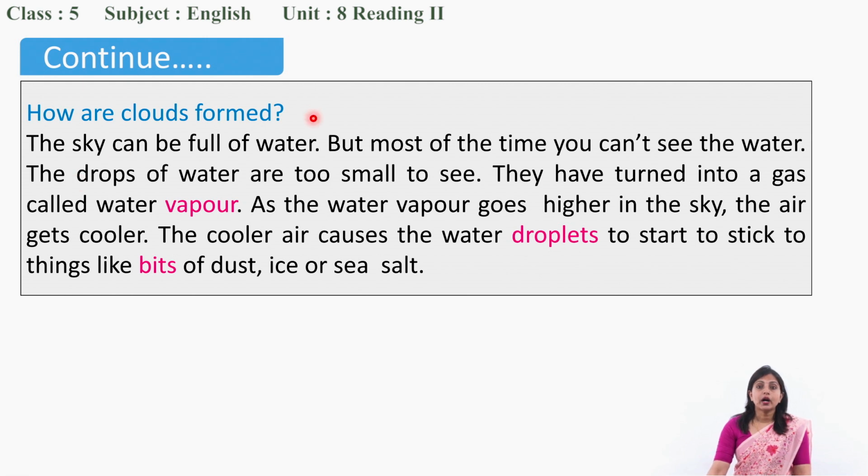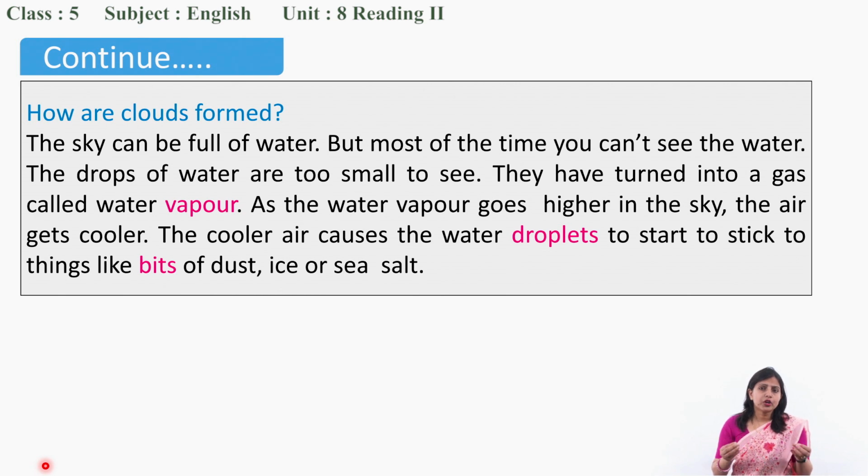Now, how are clouds formed? We have read that clouds are water drops or ice crystals, right? Then how are they formed? How can those tiny droplets make huge clouds, with the sky fully covered with clouds?